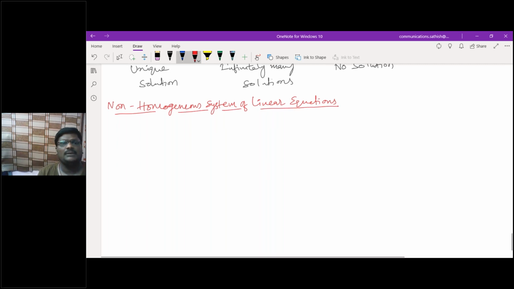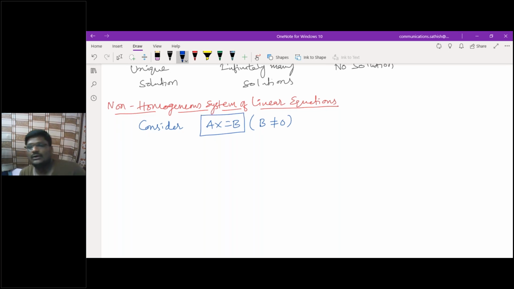What do you mean by a non-homogeneous system of linear equations here? Non-homogeneous means AX is equal to B, where B is non-zero. Am I correct? Yes, sir. So if it is a non-homogeneous system of linear equations, how can I get the solutions?